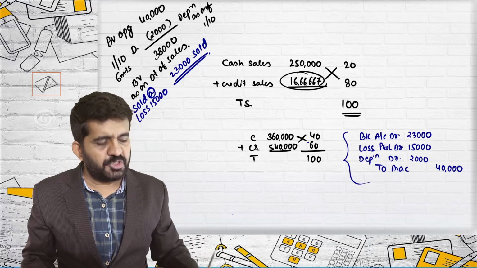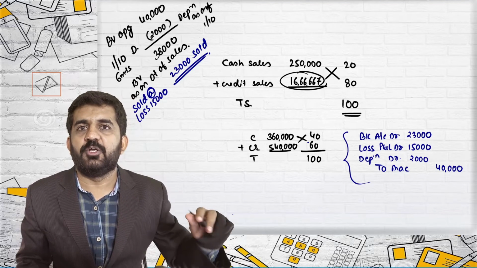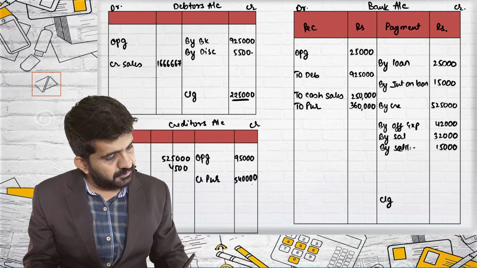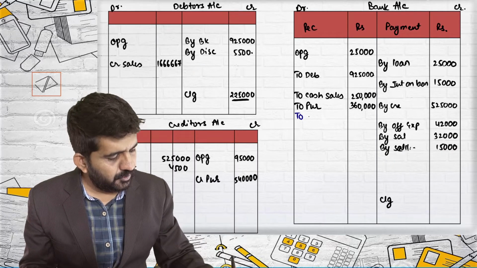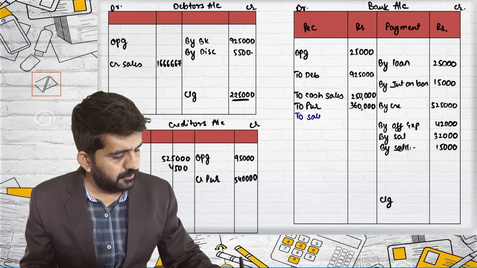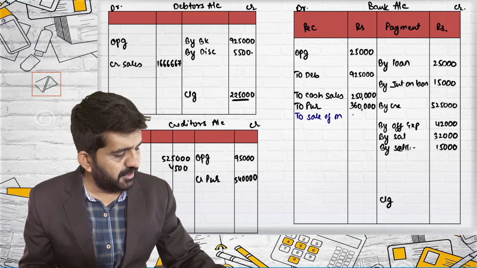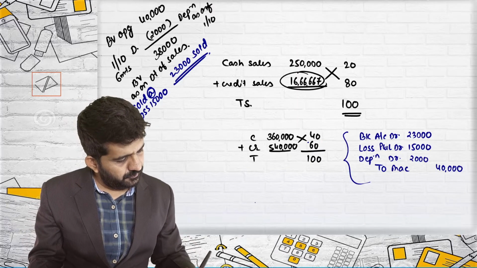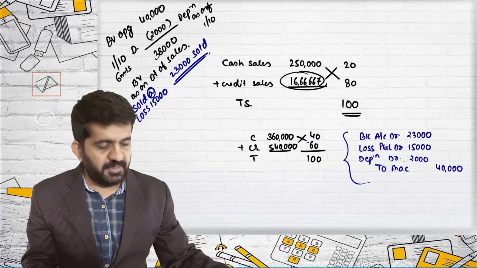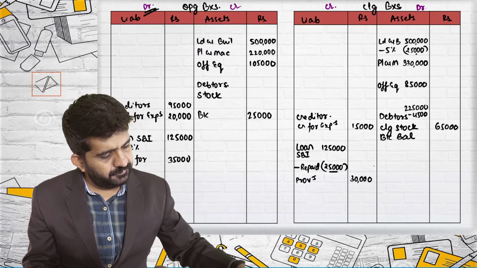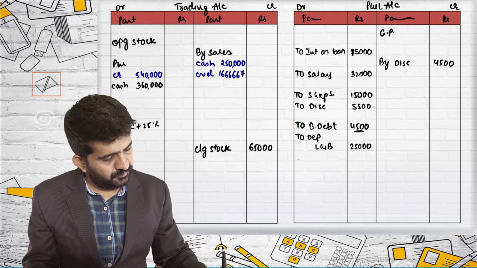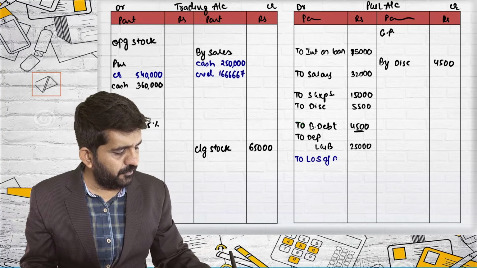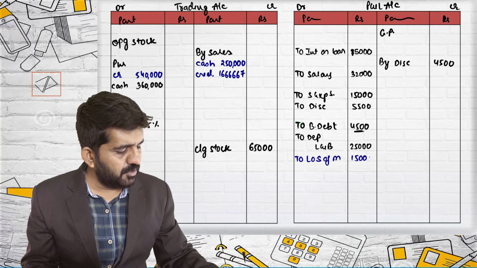I will be posting this entry into my relevant accounts. Bank account debit 23,000, to sale of machinery 23,000. Loss account, that is P&L account, debit 15,000, to loss on sale of machinery 15,000.